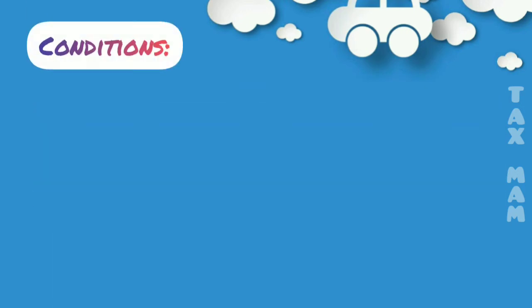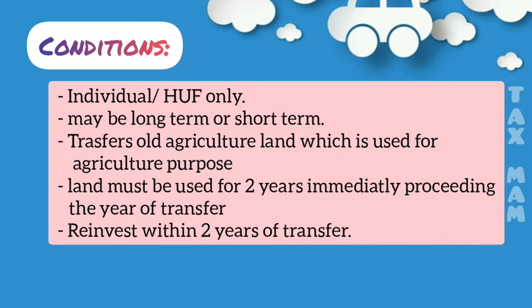First condition: it is eligible only for an individual and HUF, but not for companies, firms, AOPs, judicial persons or any other person. This section is eligible only for an individual and HUF, and the capital gain may be long-term or short-term capital gain.